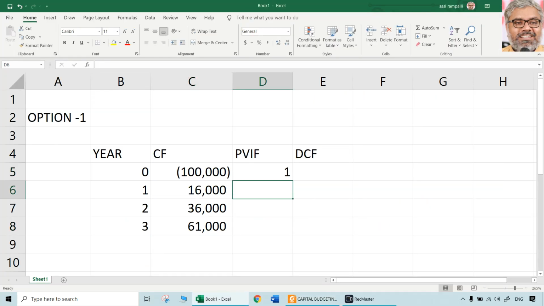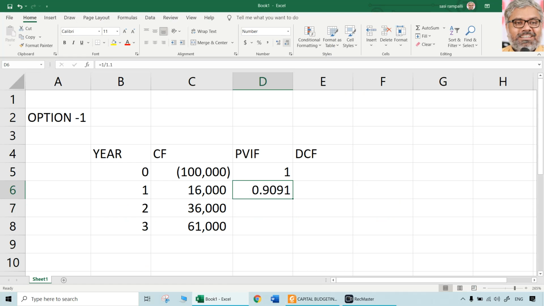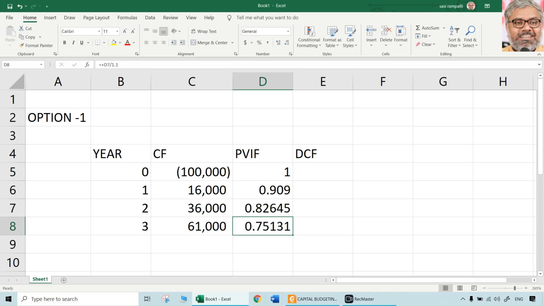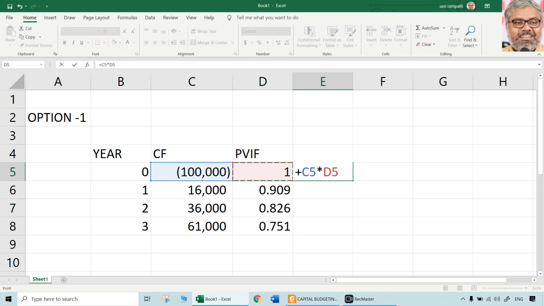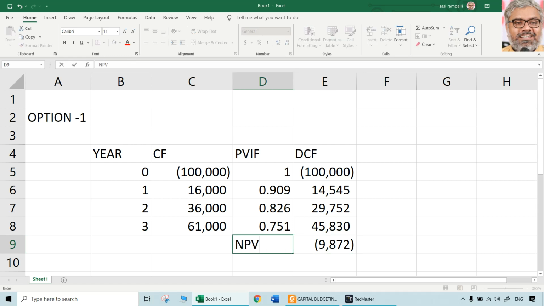Now coming to PVIFs, for year 0 it will be always 1, then 1 divided by 1.1, because 10% is the cost of capital. Then that divided by 1.1, that divided by 1.1. So 0.909826751, these are the PVIFs. Then multiply the cash flows with PVIFs and then total them. You do this on paper. Then the net present value in this case for this option 1 is negative 9872. So certainly it is not a good option.